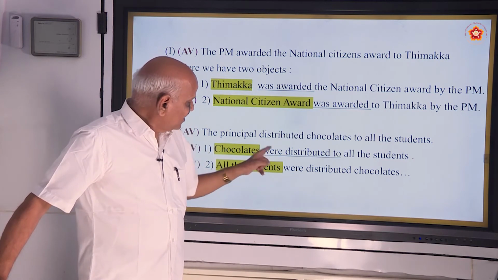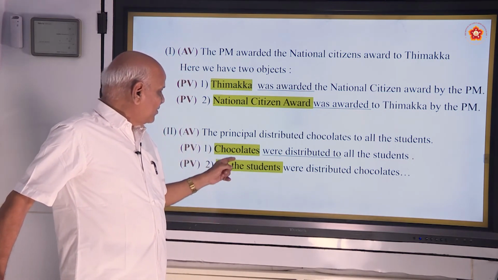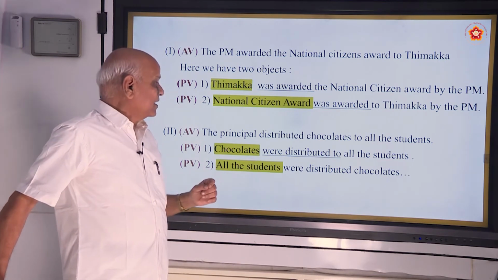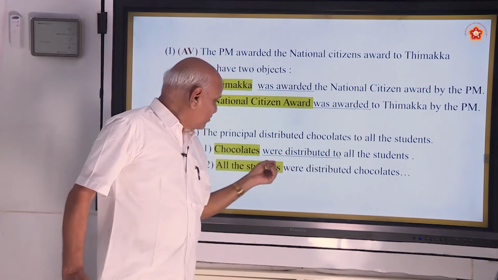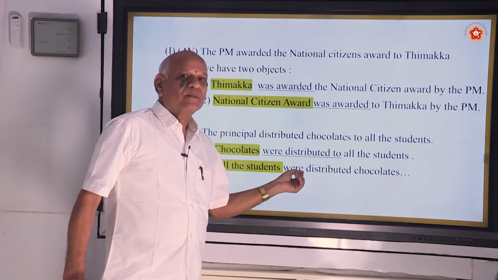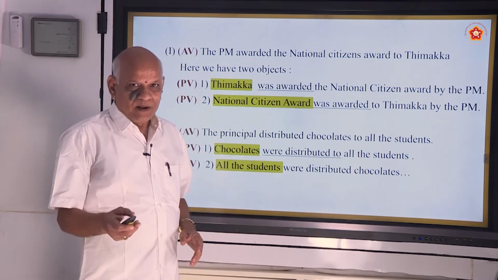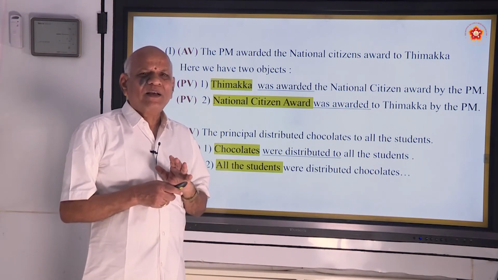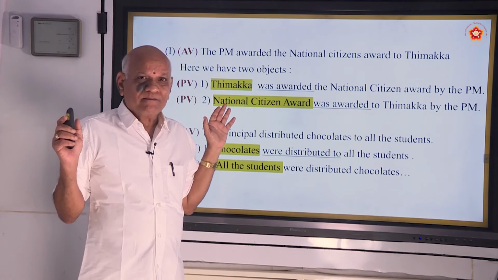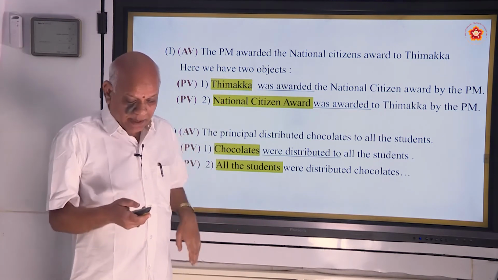Chocolates also plural, and this is also plural. Instead of that, if you have the student, to the student, what would it have been? The student was. Singular was, plural were. Okay. It is already in the table. The table is self-explanatory. You have to just sit on the chair and meditate upon what is there in the table.